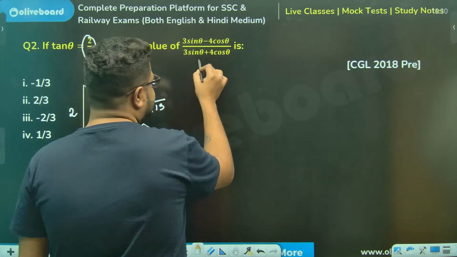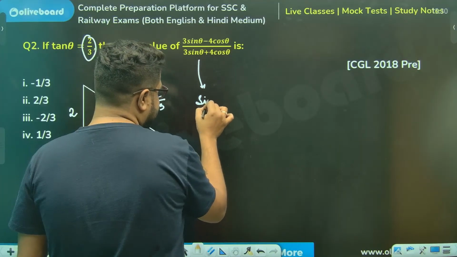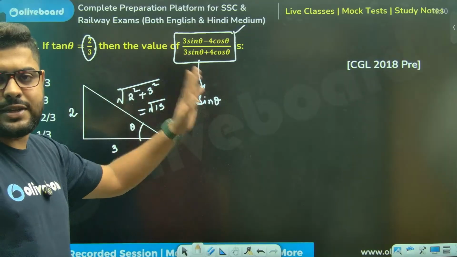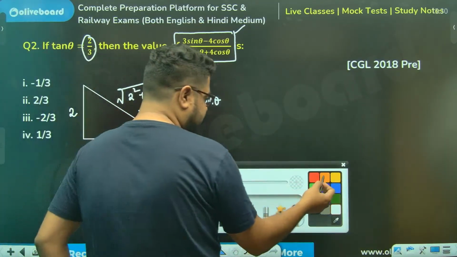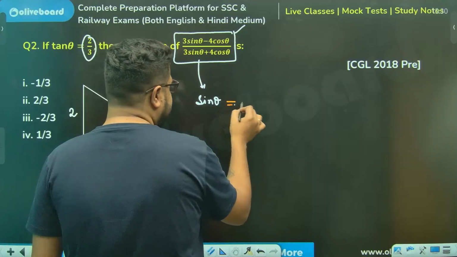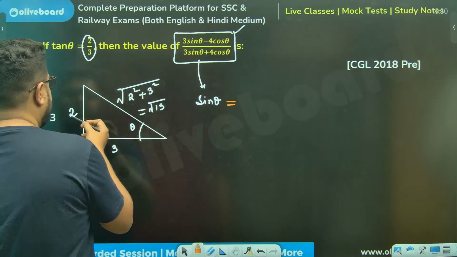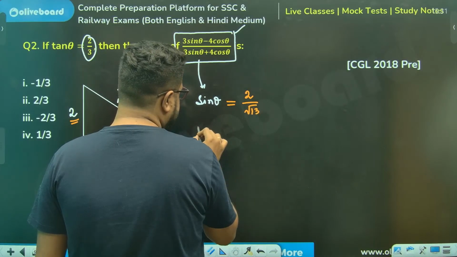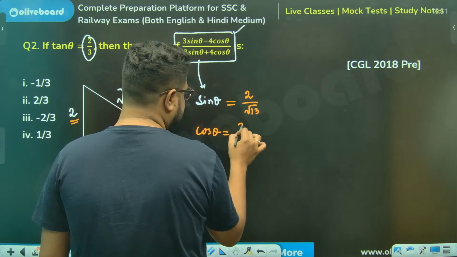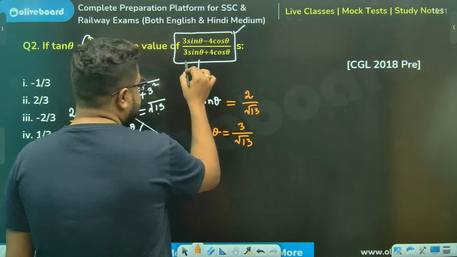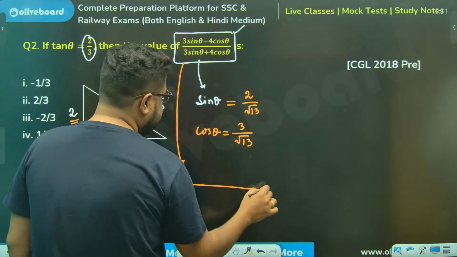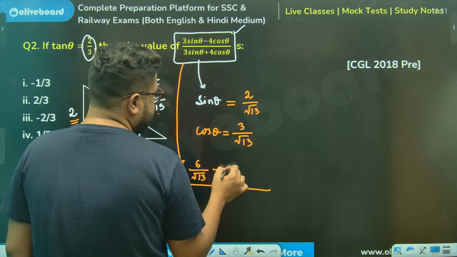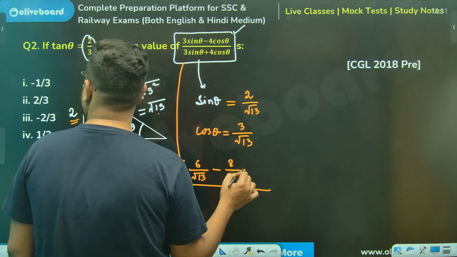Sir, 3 sine theta minus, so sine theta will be what? If you look at this, you need to find sine theta and cos theta, nothing else. Sine theta will be 2 divided by root 13. Cos theta will be what, sir? 3 divided by root 13. Put in the values over here. 3 sine theta: 3 2s are 6 by root 13. थोड़ा जल्दी कर रहे हैं सर. 8 root 13 minus से option 2 है.